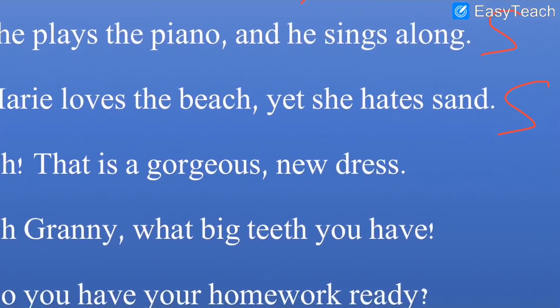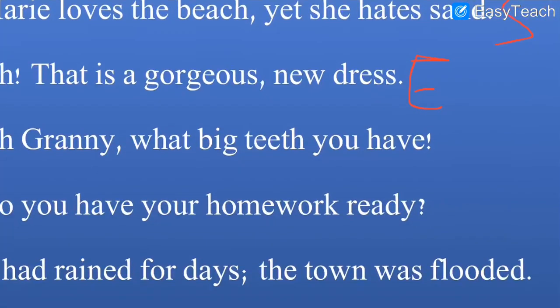Next one, number 5. Oh, that is a gorgeous new dress. So can you see the word oh? There is an exclamation mark over here and there is a full stop over here. But we have to identify this is an exclamatory sentence because there is an exclamation mark over here. This is an exclamatory sentence because the speaker is surprised to see the new gorgeous dress. So let me put E over here. This is exclamatory. E for exclamatory sentence.